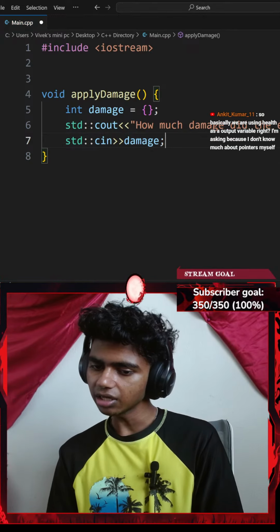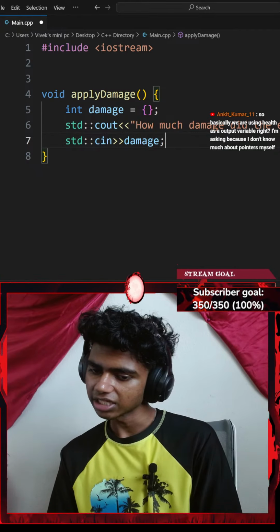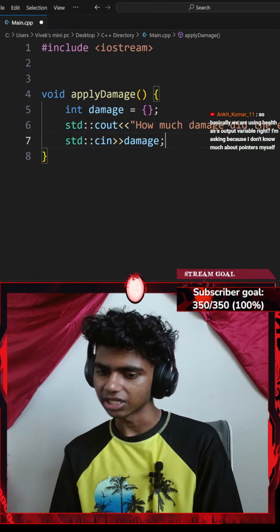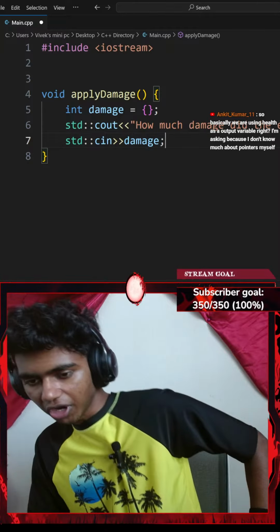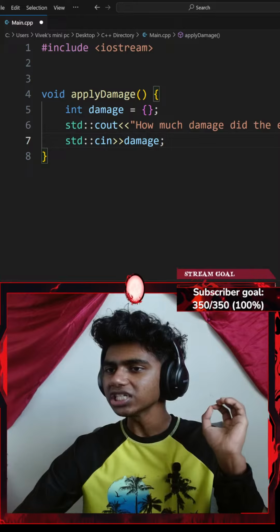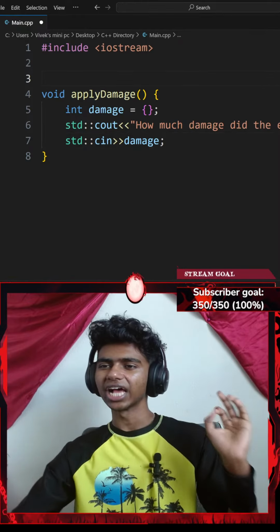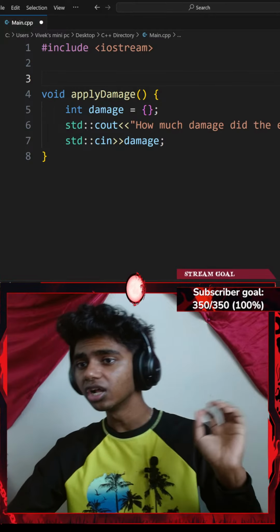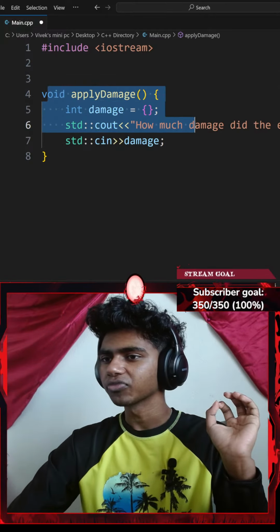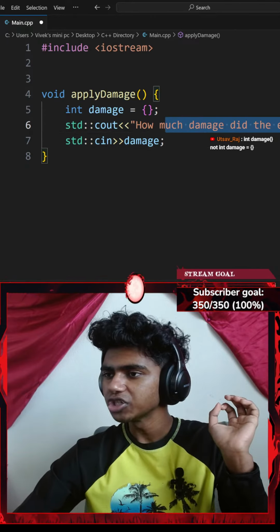So basically, we're using health as an output variable, right? I'm asking because I don't know much about pointers myself. Honestly, I could relate. I don't know much about pointers myself either. I think that we're using health as an output variable, although I will add a health variable inside of my main function. Right now, I'm adding the details for my apply damage function. So how much damage do you want to enter?